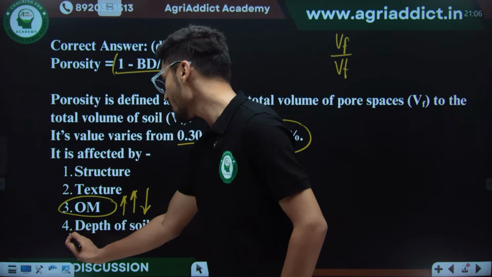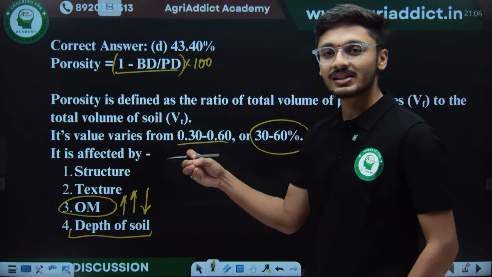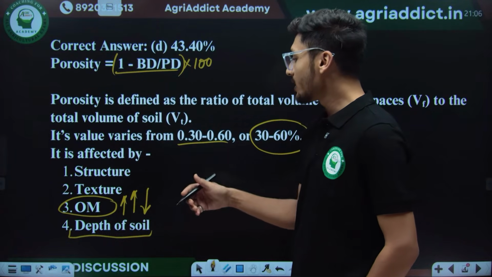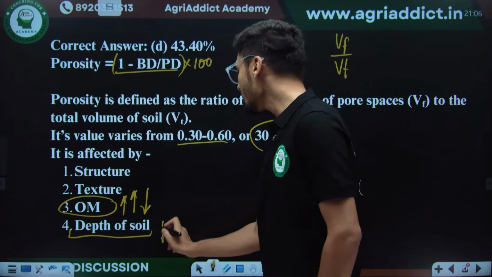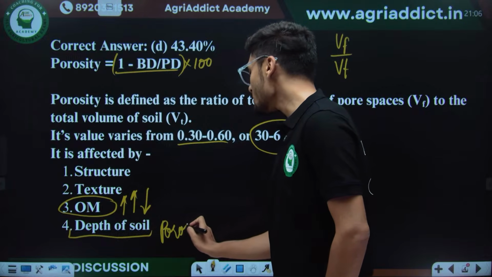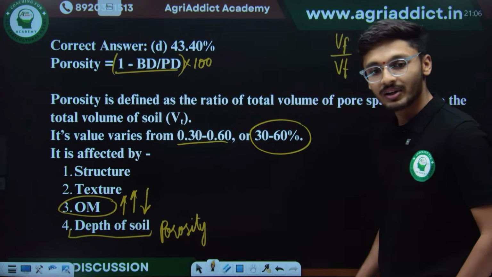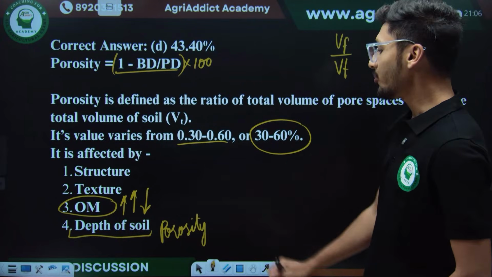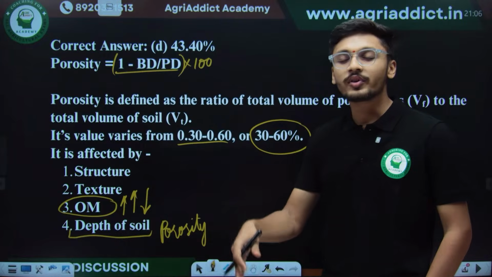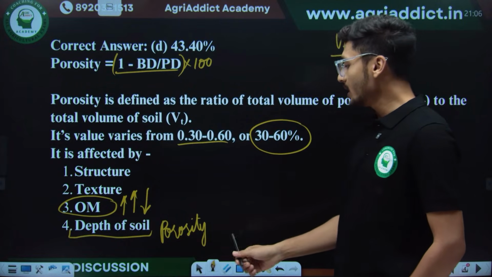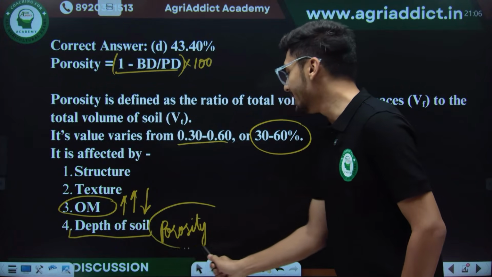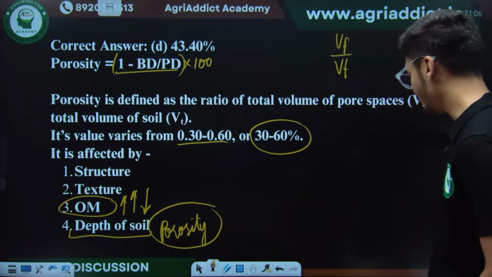With depth, the soil gets compacted. As soon as the depth of the soil increases, the soil will get compact and the porosity of the soil sample will decrease. So porosity and depth of the soil have an inverse relationship. Just remember that as we move into the deeper layers of the soil, the porosity of the soil will decrease as the compaction will increase.